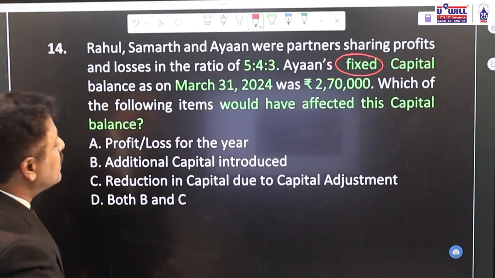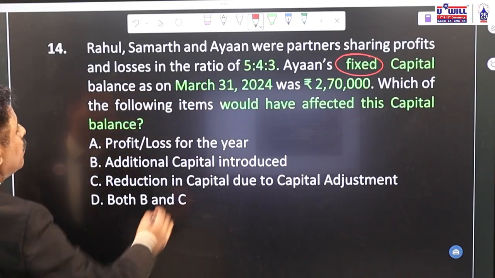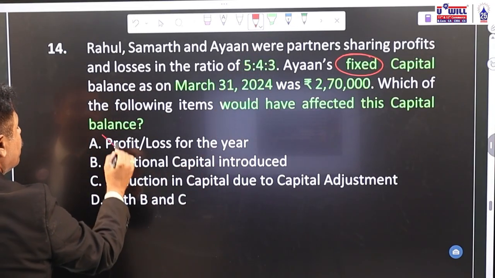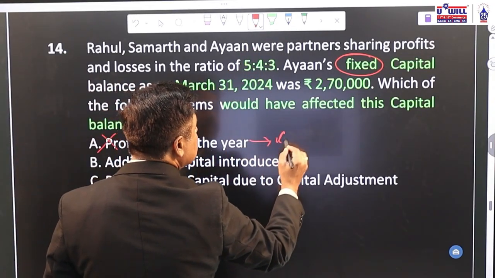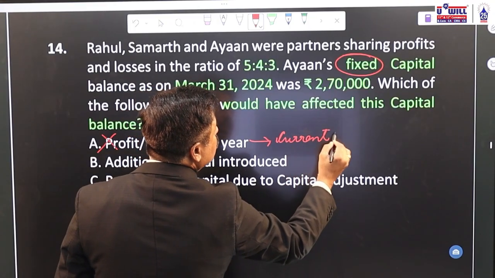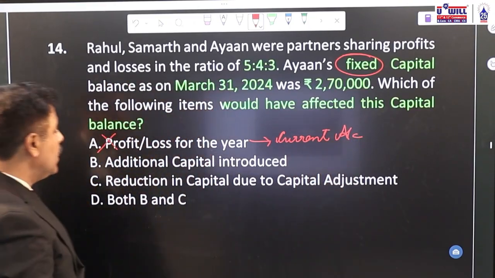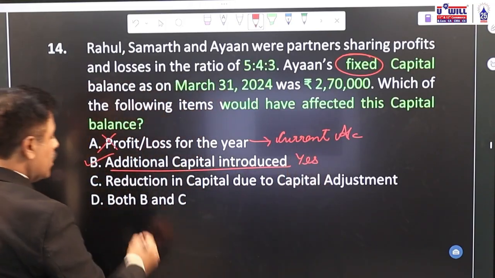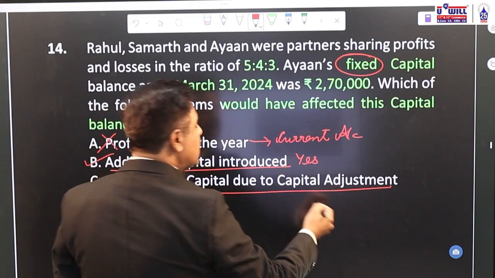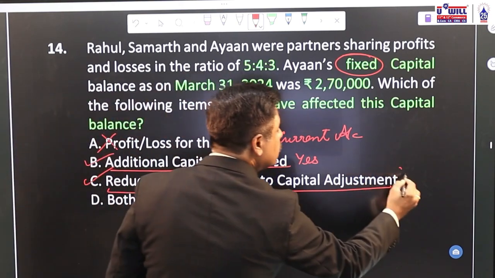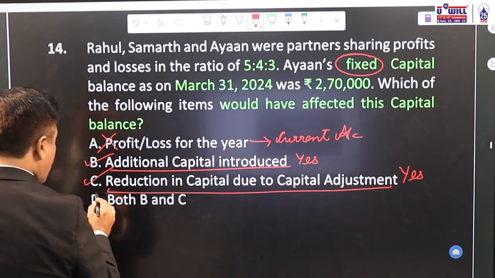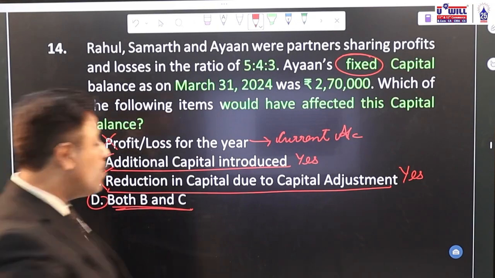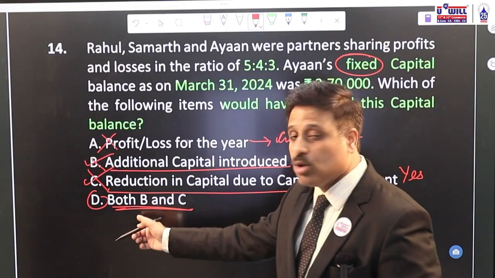Let's see, because it is fixed capital method, which all things will affect the partner's capital account? Profit or loss for the year? No, that will go in current account. Because it is fixed capital method, profit or loss during the year will go in current account. Additional capital introduced? Yes. Reduction in capital due to capital adjustment, drawings out of capital? Yes. So B and C both are correct, means option D, both B and C. Alone B or C is not correct. Both options are correct. So we'll go with option D, that is both B and C.